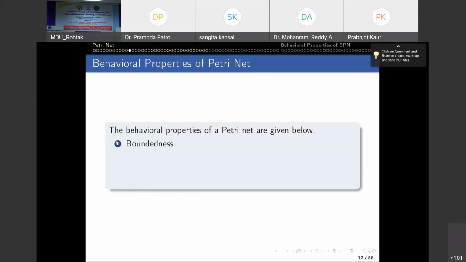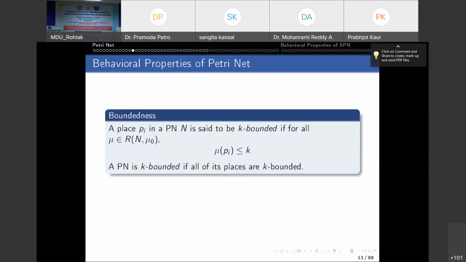Now, behavior properties of Petri net. This was the basics about Petri net. Then the behavior properties. One property is boundedness. Second is safeness. Third is conservation. Fourth is liveness. What do you mean by boundedness?